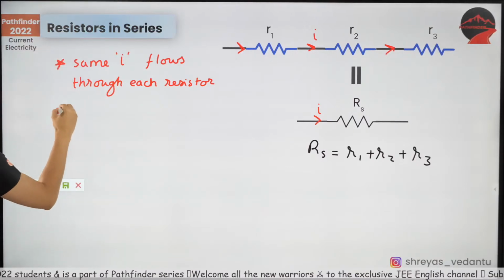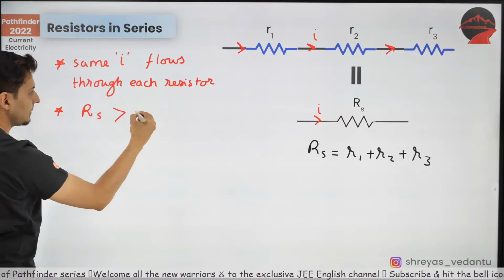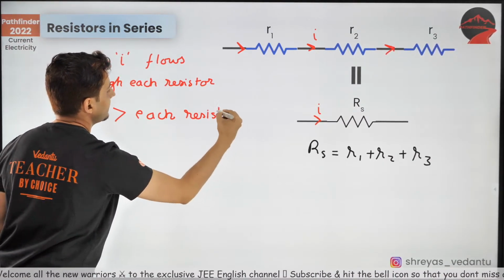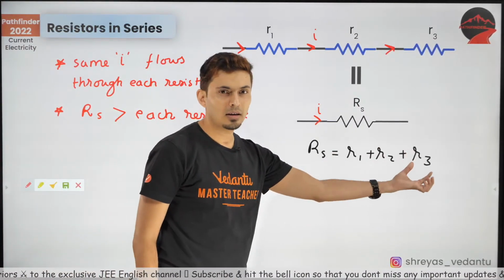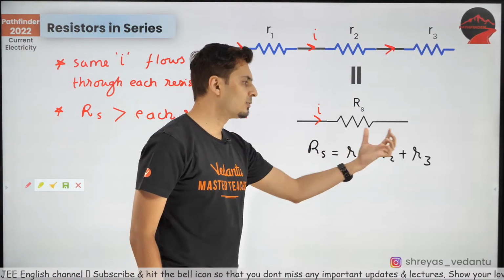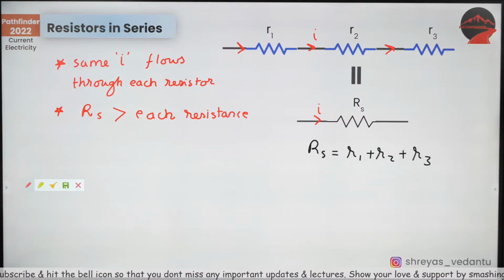Next pointer: this equivalent resistance is more than each of the resistances. Very important, because you can see RS is R1 plus R2 plus R3. So obviously RS is more than R1, RS is more than R2, RS is more than R3, or any other such resistor out there.